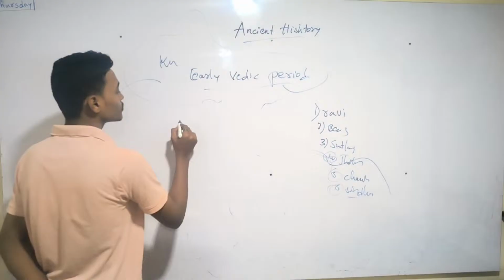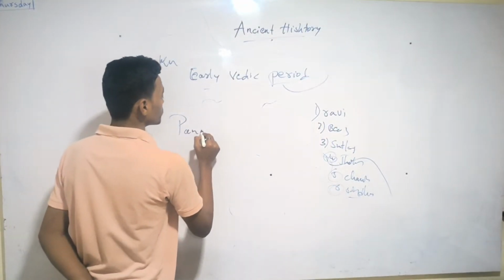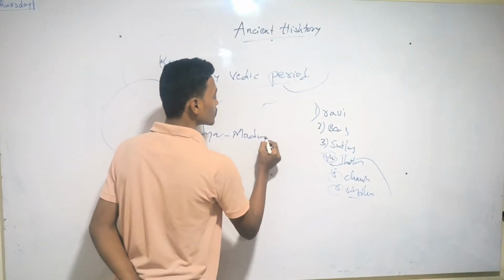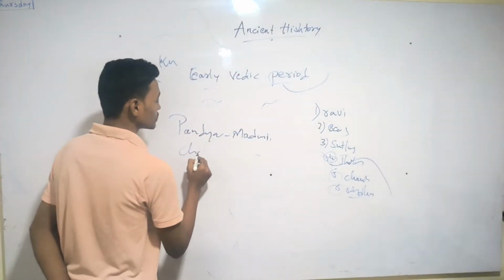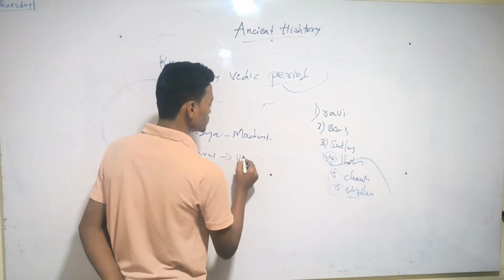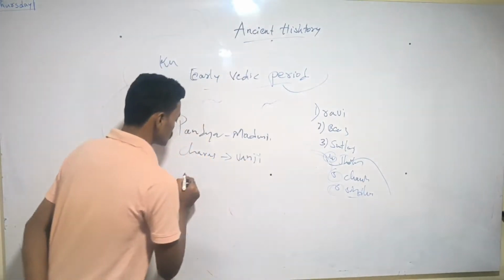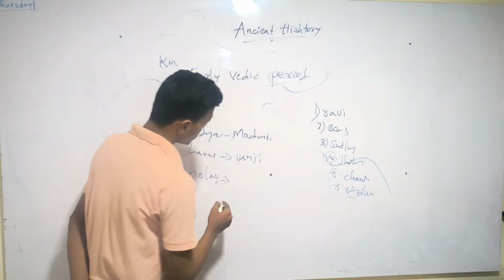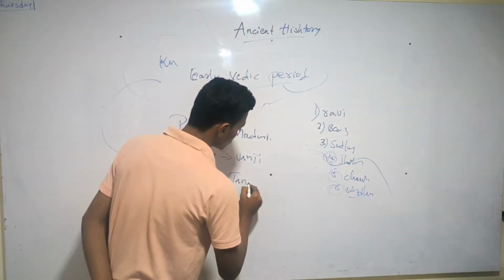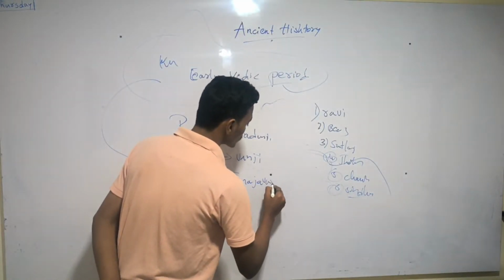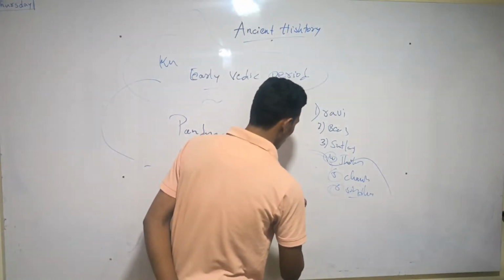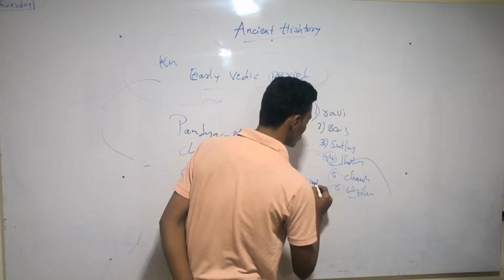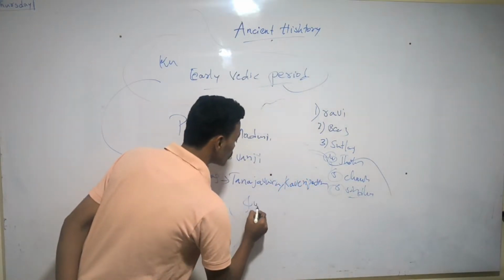The capital city of the Pandyas was Madurai, of the Cheras Vanji, and of the Cholas Tanjavur, Kaveri Pattanam, and Uraiyur.